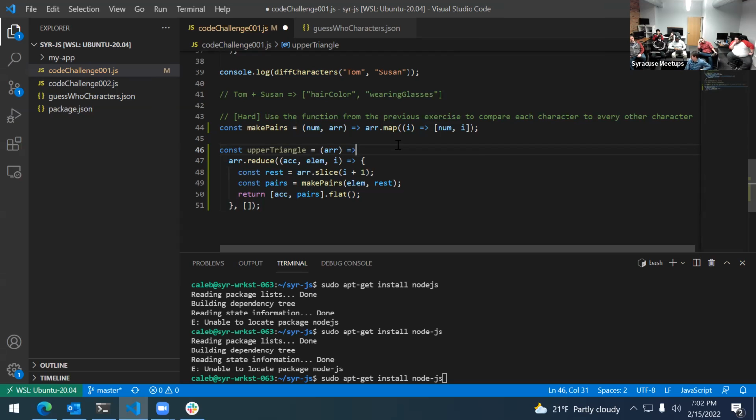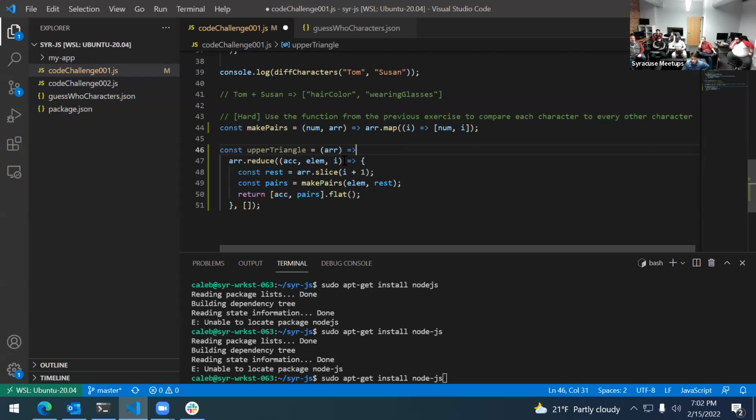Reduce is for everything else. It's kind of improperly named, I would say. Often you're reducing your whole array to a single value, where that value could be anything. That value could be an array of arrays of arrays. So instead of reducing it, you could make it larger. In fact, arguably, that's kind of what this is doing. It's not really reducing it, not making it smaller necessarily. But anytime you are taking each element and you want to run an accumulator function, you want to say, I want each